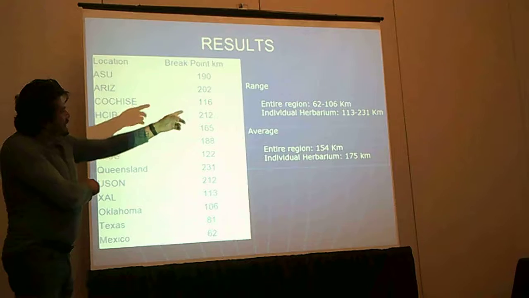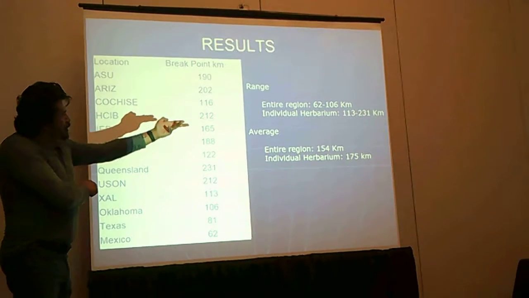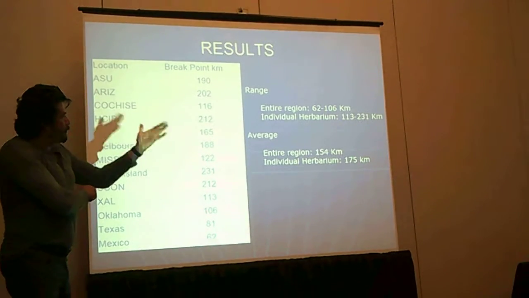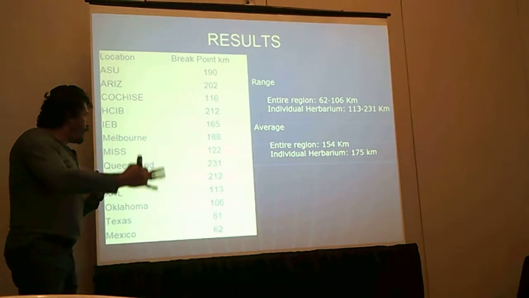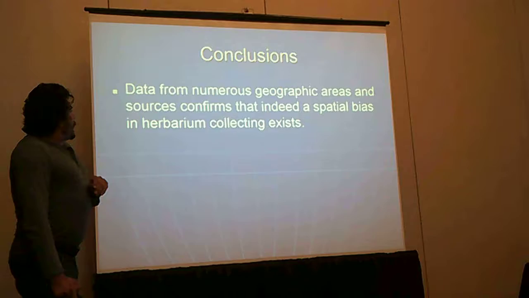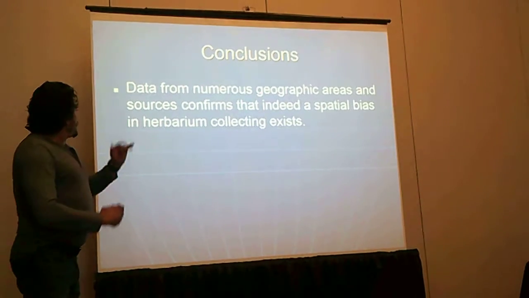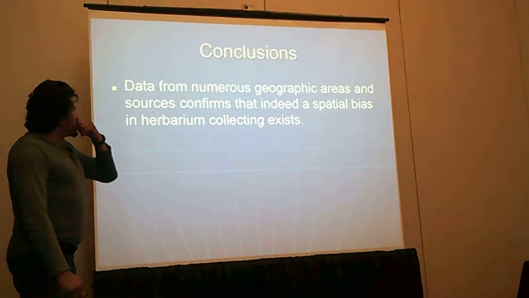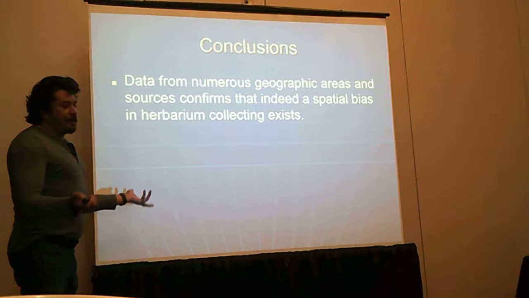Entire region about 62 to 100 kilometers. Individual areas vary about 113 to 230 kilometers, which is the range I've found so far. You average this out to about 175 kilometers. So with data for numerous geographic areas, the sources confirm that indeed a spatial bias in herbarium collection exists.